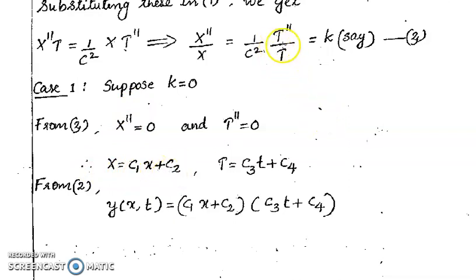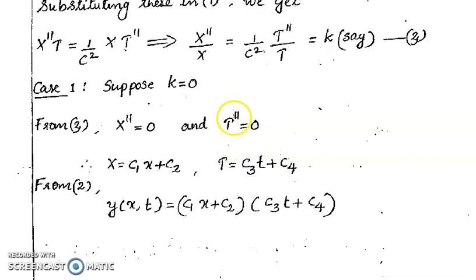And similarly, we equate the right side equal to 0, that is (1/c²) T''/T = 0. On simplifying, we get T'' = 0, and capital T is a function of small t alone. Therefore, T'' is d²T/dt².